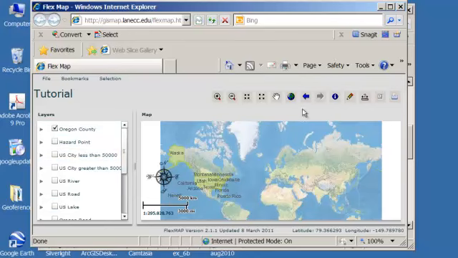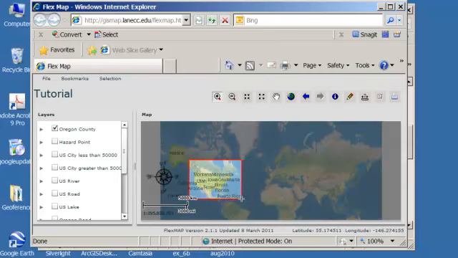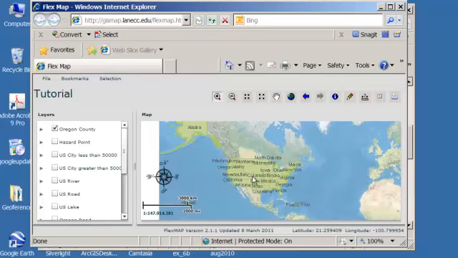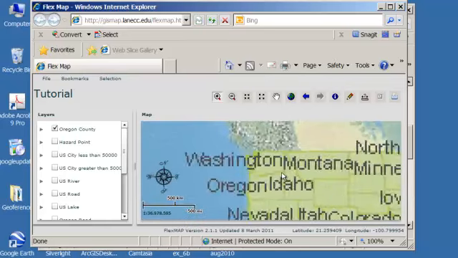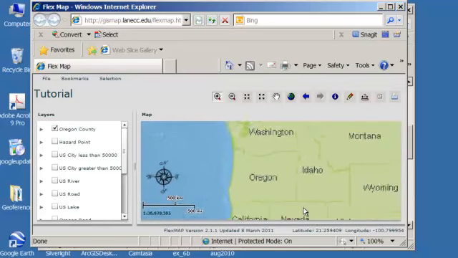You have tools. Many of those are probably pretty common to you if you've used other kinds of web programs up at the top. And I'm going to click the zoom in tool with my left mouse button and hold it down and draw a square around the continental United States, and it zooms me in. I'm going to zoom in on Oregon,